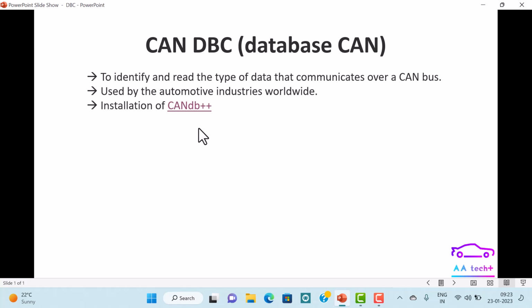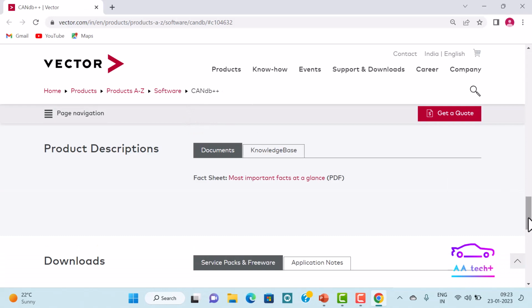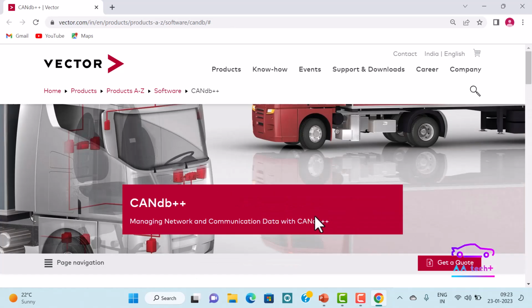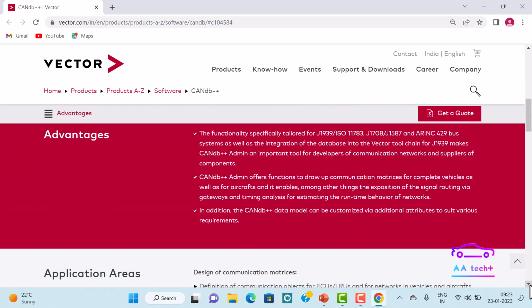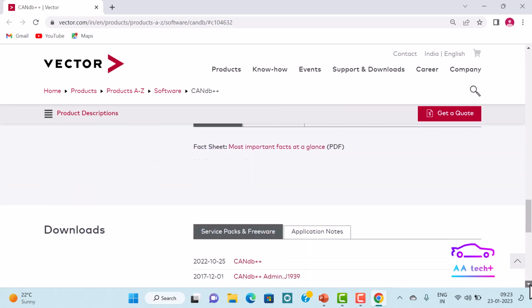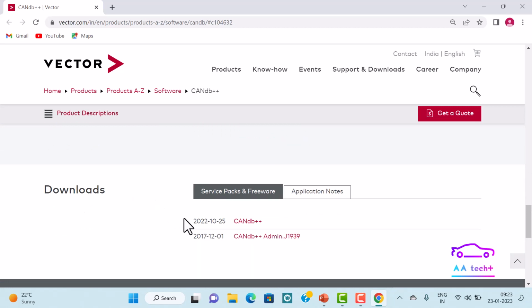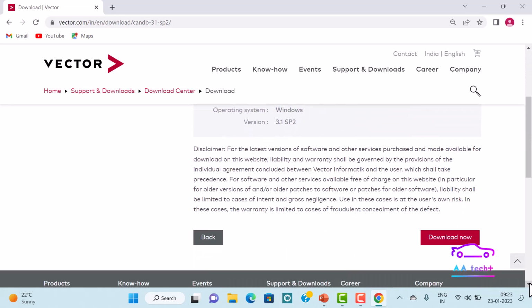Now let's see the download link. I'll be providing you this link in the description. So once I click on the link, it redirects me to the Vector official page where I'll be able to see the CANdb++ software description, advantages, application areas, functions, and so on, things which you can go through. So in the download section, I'll be choosing CANdb++ here. Here comes the software to be downloaded, where I go for a download now.